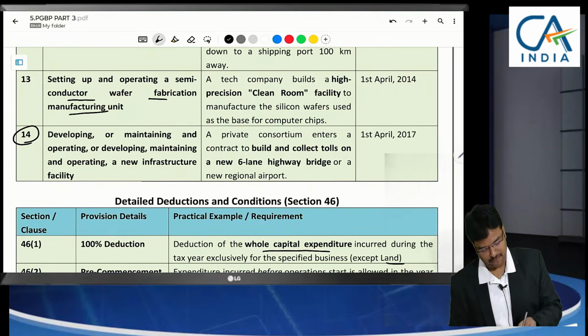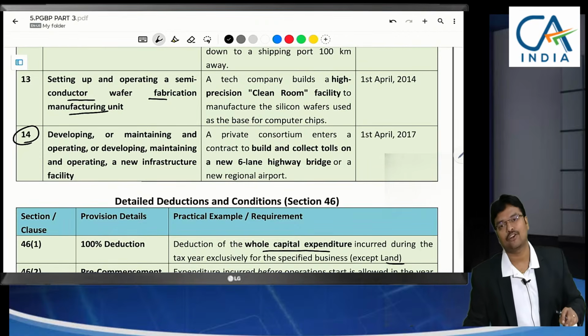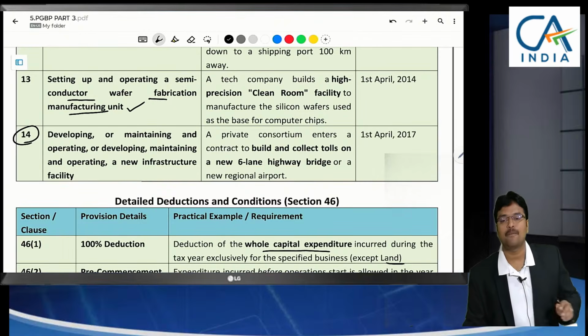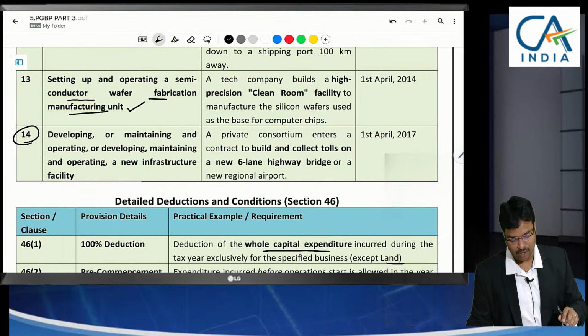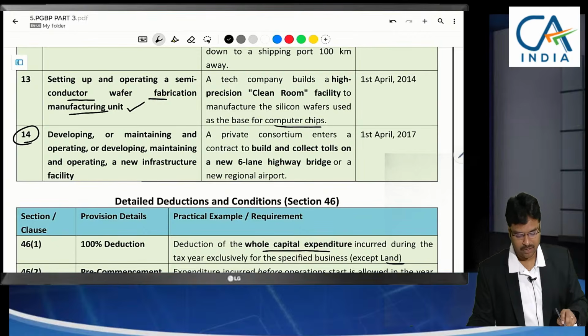Semiconductor units, wafer fabricating units, cell phone manufacturing or any electronic items manufacturing, for which any manufacturing unit we have, their entire capital cost can be claimed as deduction. Computer chips we are manufacturing. So for this, any construction cost, any building we construct, any equipment we purchase, we can claim it as deduction.